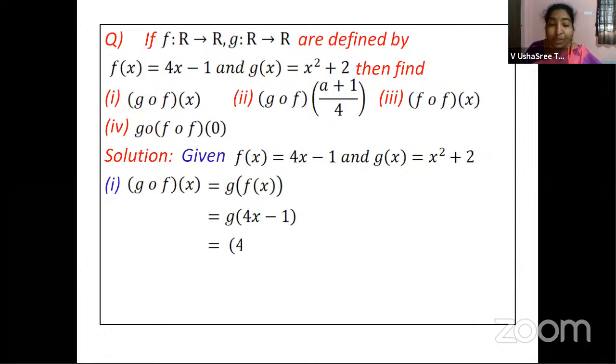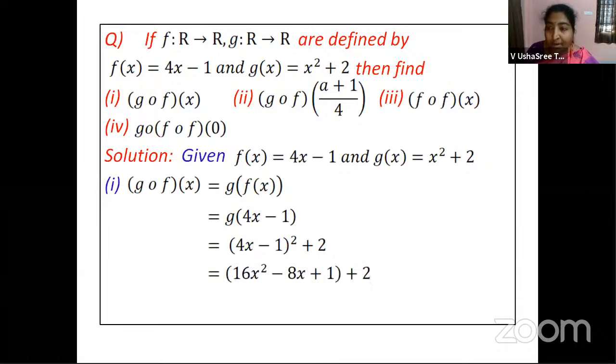Now, how is this 4x minus 1 whole square looking? It is a minus b whole square, isn't it? So 4x whole square, that is 16x square minus 8x plus 1, right? This is the expansion for this bracket, and plus 2. Now 1 plus 2 here gives you 3. So you will get 16x square minus 8x plus 3 as your answer. All right. Now let us proceed with the next bit.